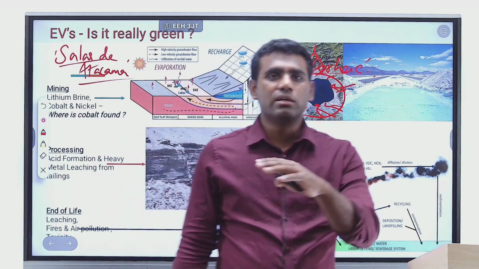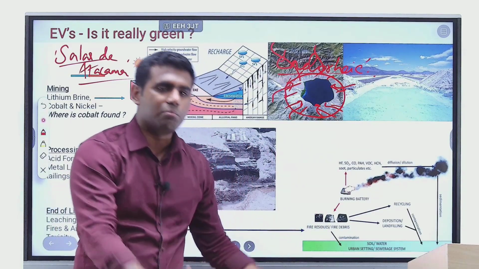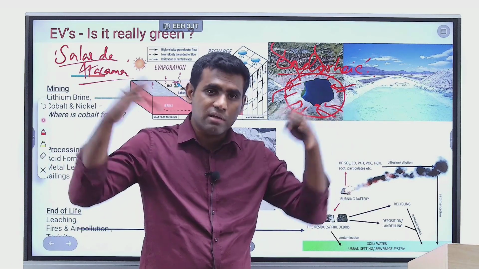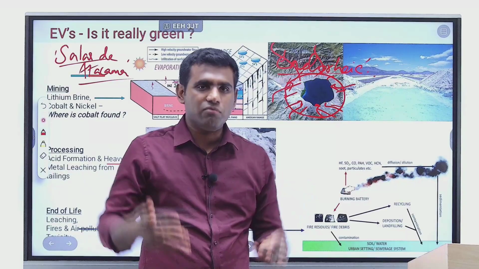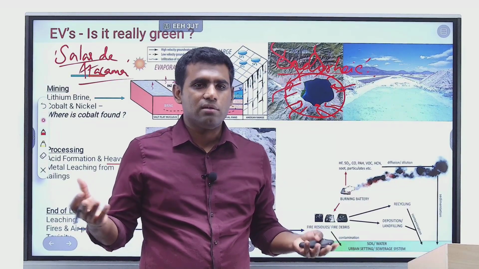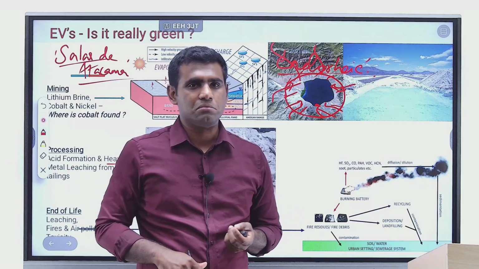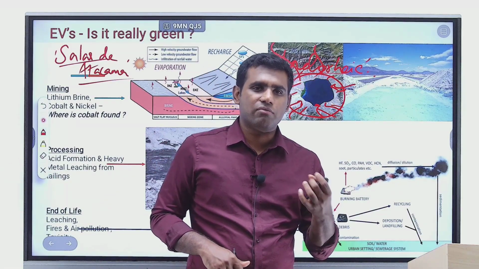Sorry, 20 million liters of water, right? So you take the entire brine from underground and you keep evaporating it and it doesn't even come back as rainfall, right? Why does it not come back as rainfall? It's because it's an arid area, so whatever evaporates just goes away. The rate of evaporation is so fast, right? So the groundwater is very fast depleted.